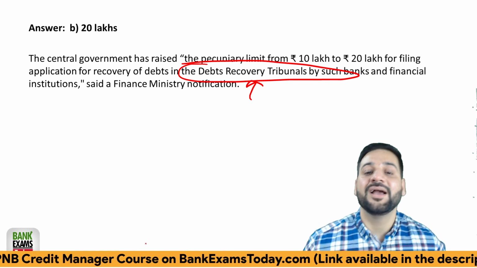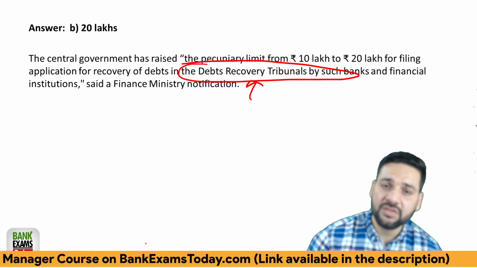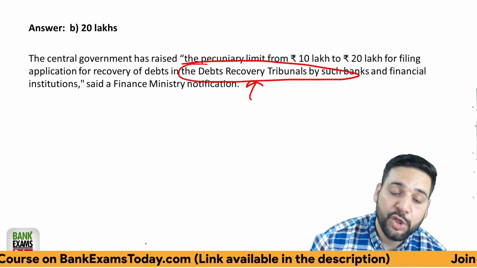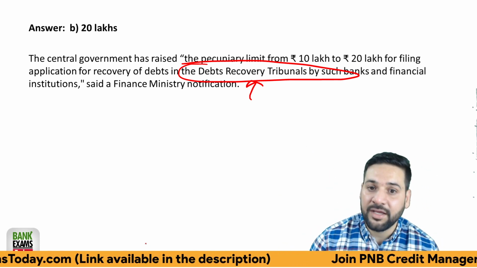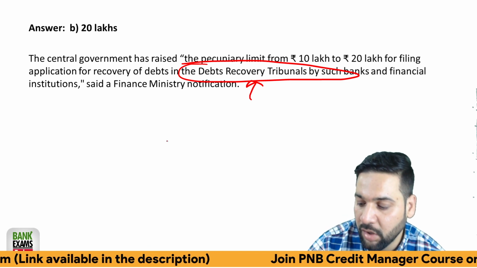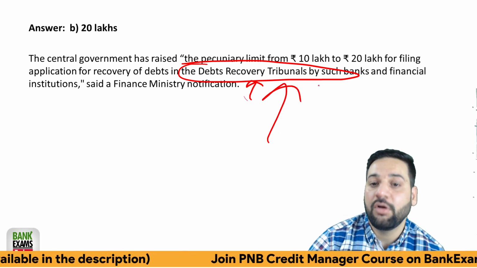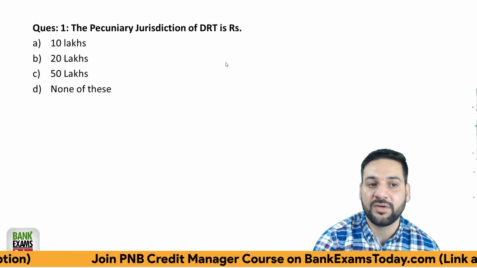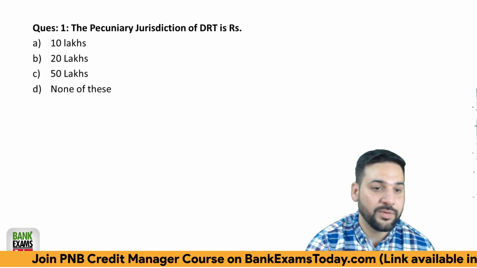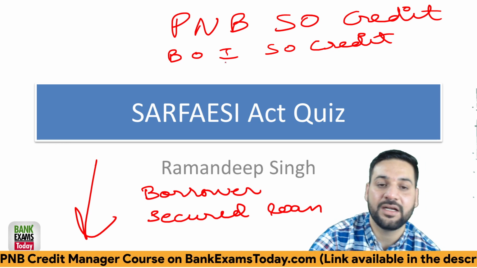So in case the bank sent notice, where does the borrower apply? Where can he go, instead of a civil court? The earlier limit was 10 lakh, now it is 20 lakhs. So up to 20 lakhs, he needs to go to DRT.